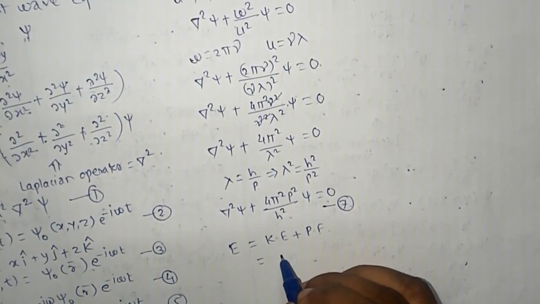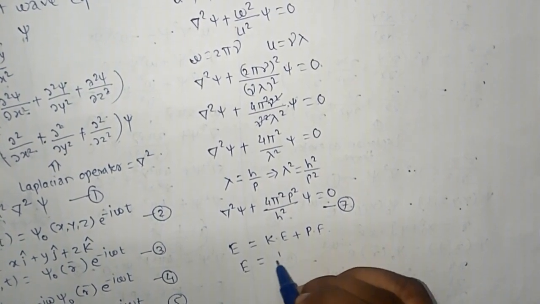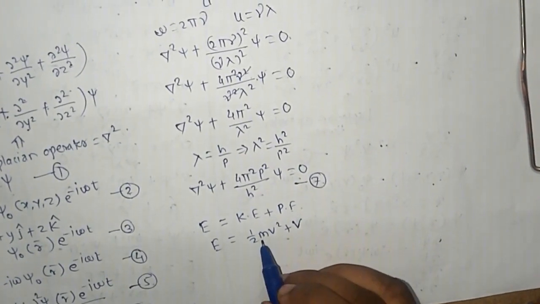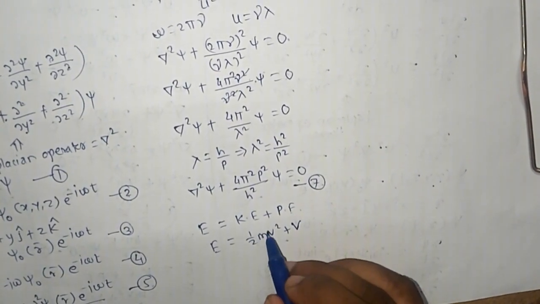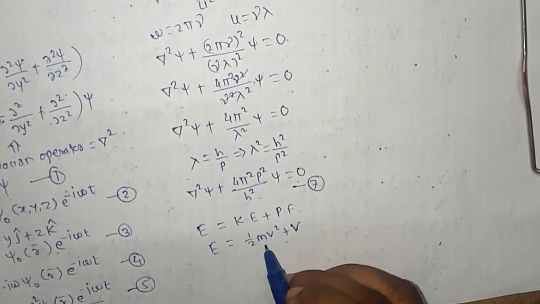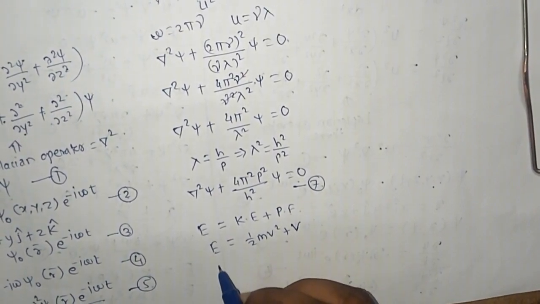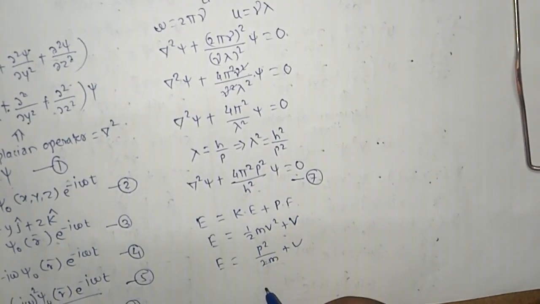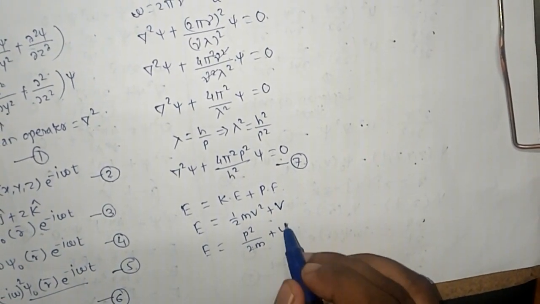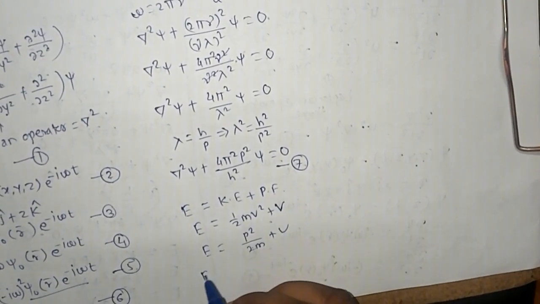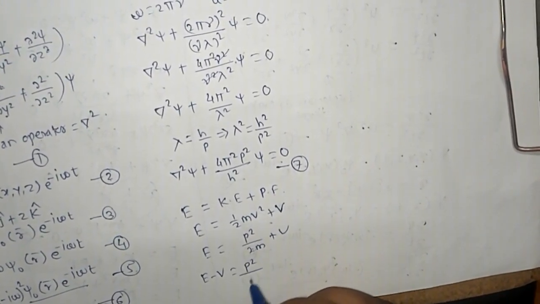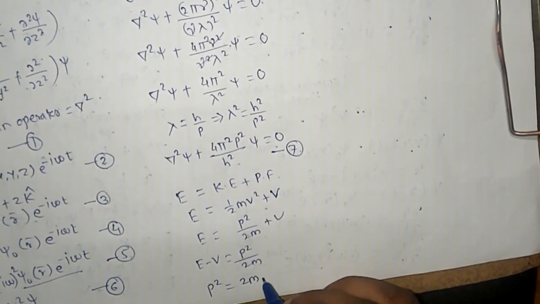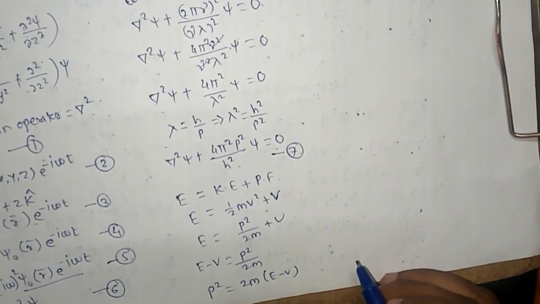Here kinetic energy is 1/2 mv square, potential energy is V. If we multiply and divide by m, we get p square by 2m plus V. Take this V on the LHS, so E minus V is equal to p square divided by 2m, and from this, p square is equal to 2m into bracket E minus V.